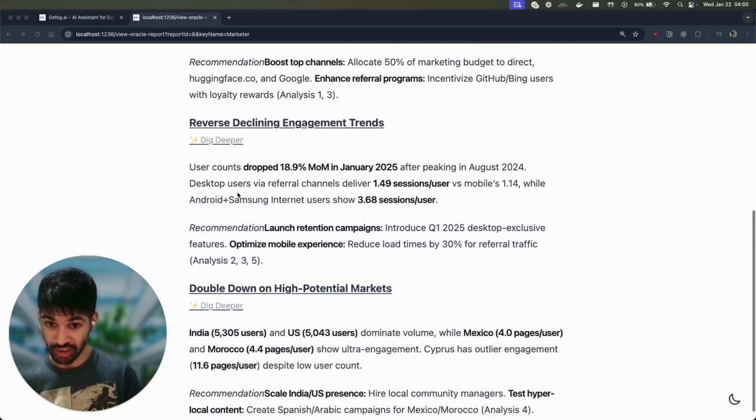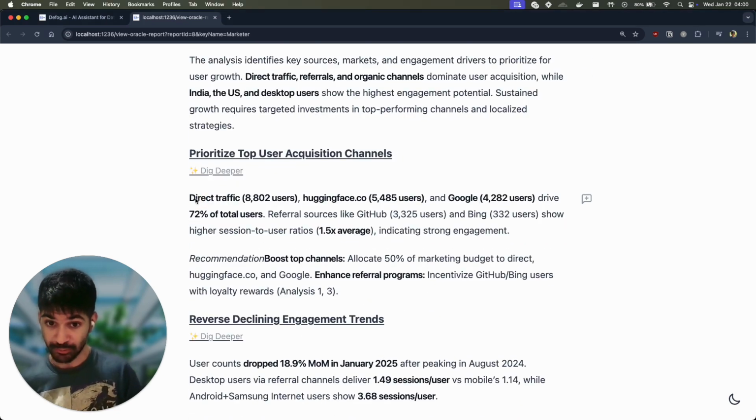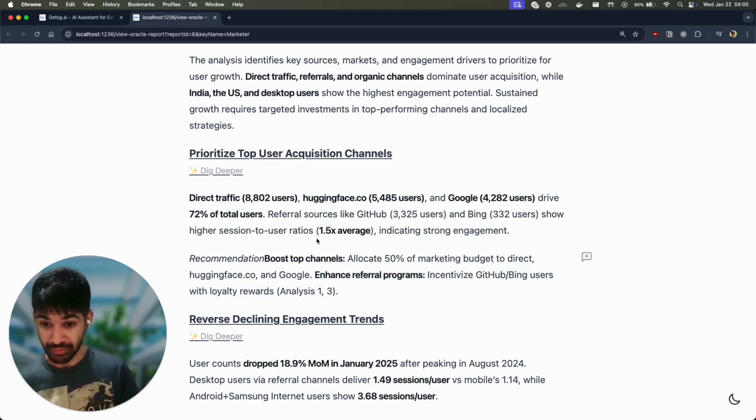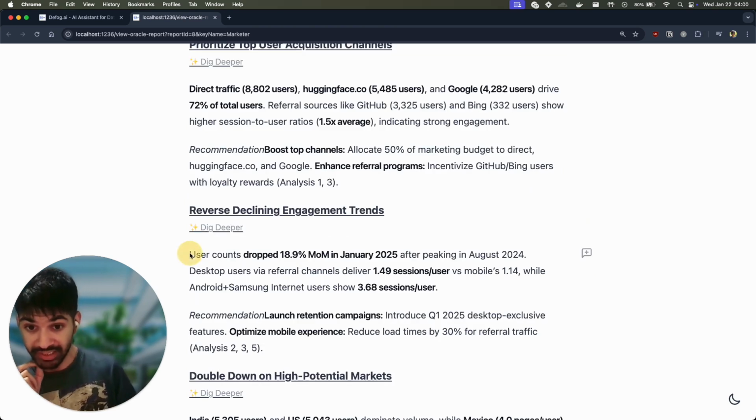Basically, see that it just came up with 3 recommendations, which is fantastic. The first thing it just said was focus on these top channels, allocate half of your marketing budget to these things, and try and figure out referral programs. Again, the exact recommendation here was a bit sus because I can't exactly do this for GitHub and Bing users, but it was interesting. The other thing it tells me is reverse declining engagement trends. It's giving me a really, really sharp insight over here, which I thought was interesting.